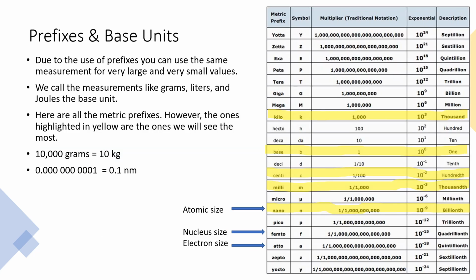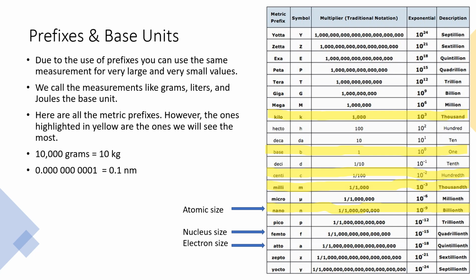All right, prefixes and base units. So due to the use of prefixes, we can use the same measurement for very large and very small values, which means something like grams we can use for really big amounts of mass, or we can use it for really tiny amounts of mass. Same with liters, joules, meters, all of our different base units.